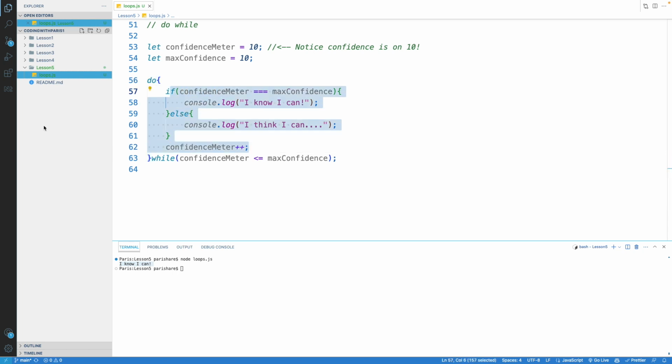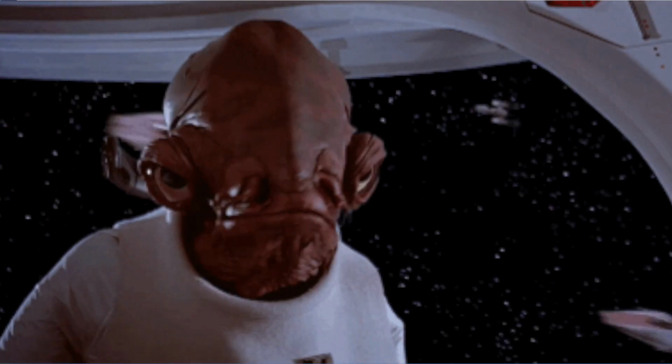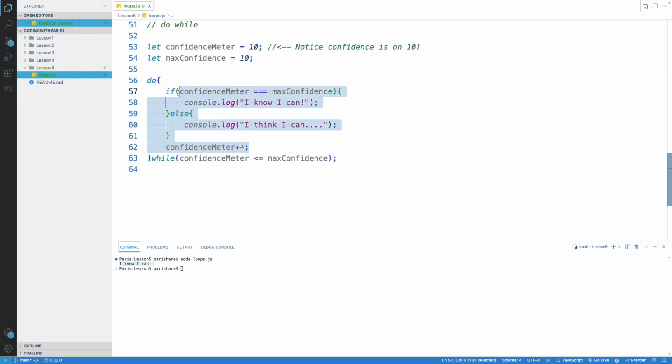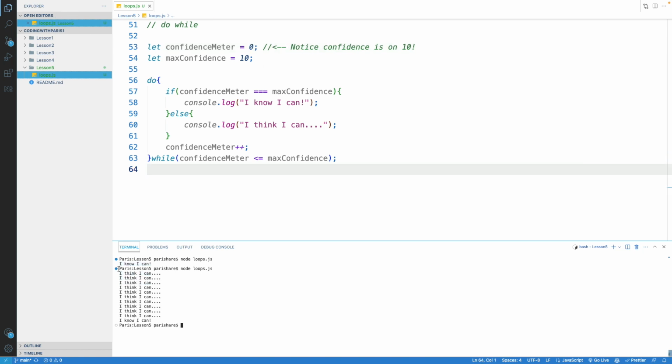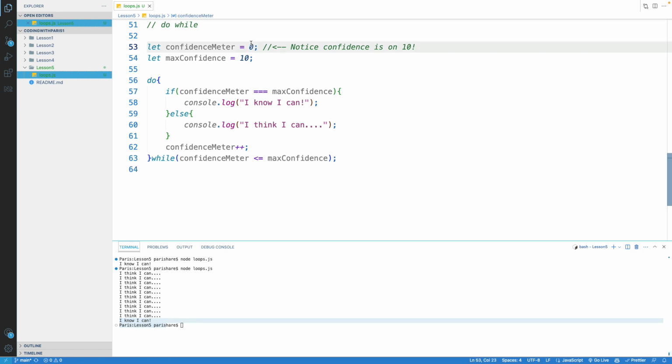Also remember again, you can run into the trap of infinite loops. So make sure again that the code you're running in that loop, the code that you want to be repeated, is doing what it needs to do. And I can just demonstrate. If I took this back down to 0 really quick, just for giggles, and press that, then we get the same condition. It'll run think I can, think I can, think I can, up until the 10th time. And then it'll say I know I can. But we'll keep that here for our notes' sake.